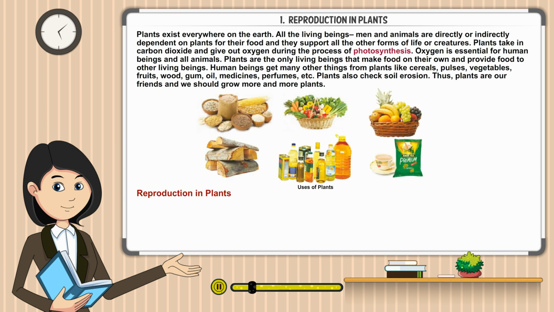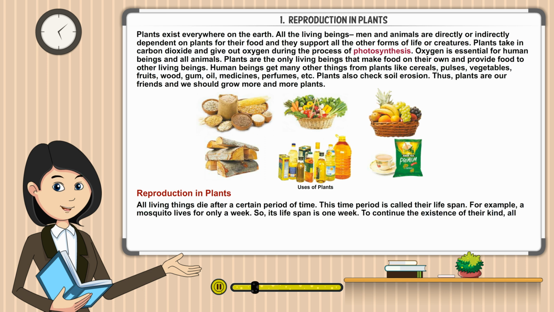Reproduction in plants. All living things die after a certain period of time. This time period is called their lifespan. For example, a mosquito lives for only a week, so its lifespan is 1 week. To continue the existence of their kind, all living beings reproduce.